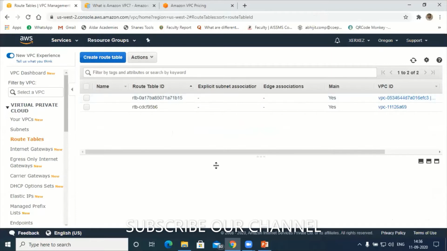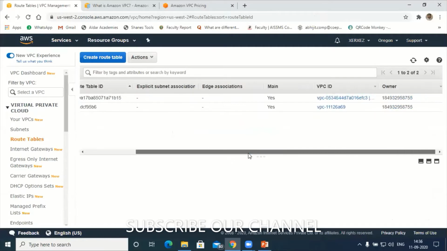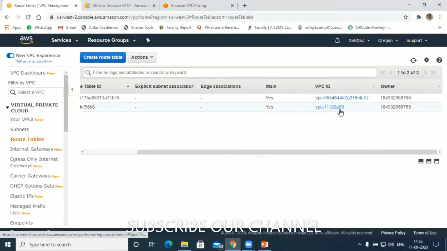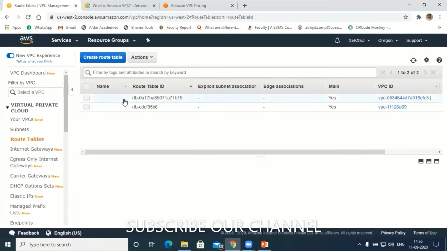Can you see this, participants? Yes, sir. By default it will create the routing table. If you want to differentiate, you can check the last 3 digits of the VPC. A6969 is my default VPC, and this EFC3 is my custom VPC.